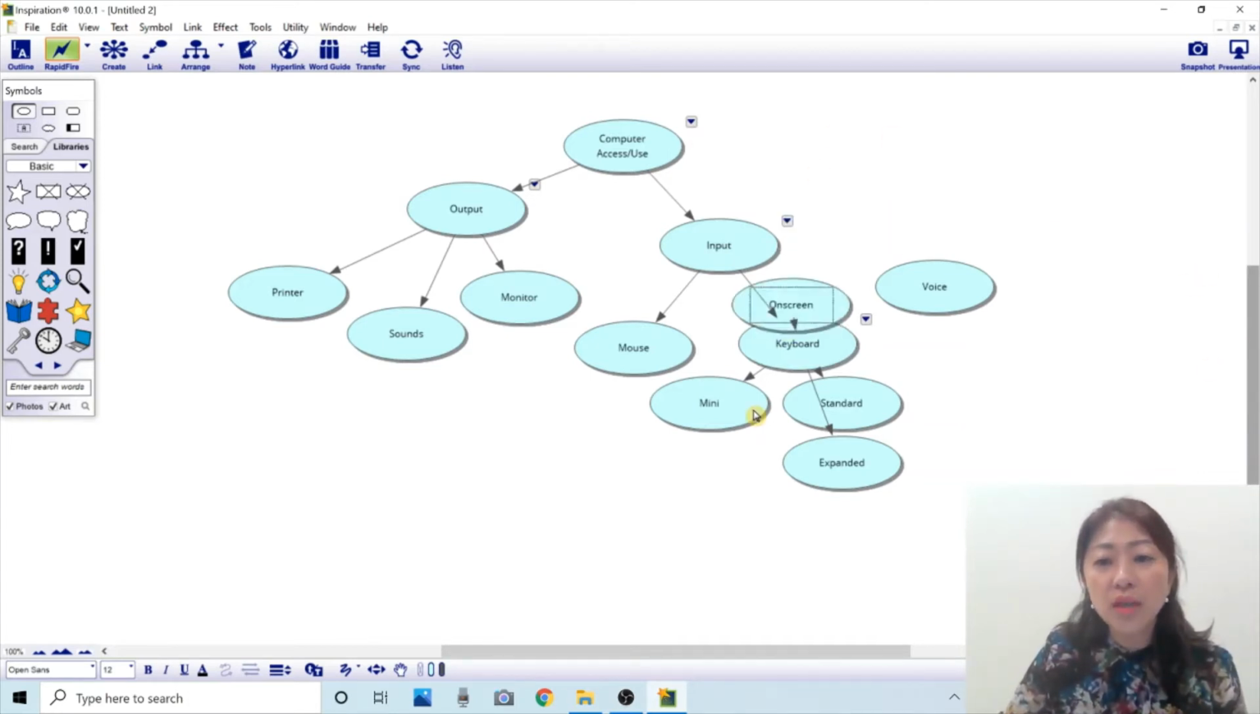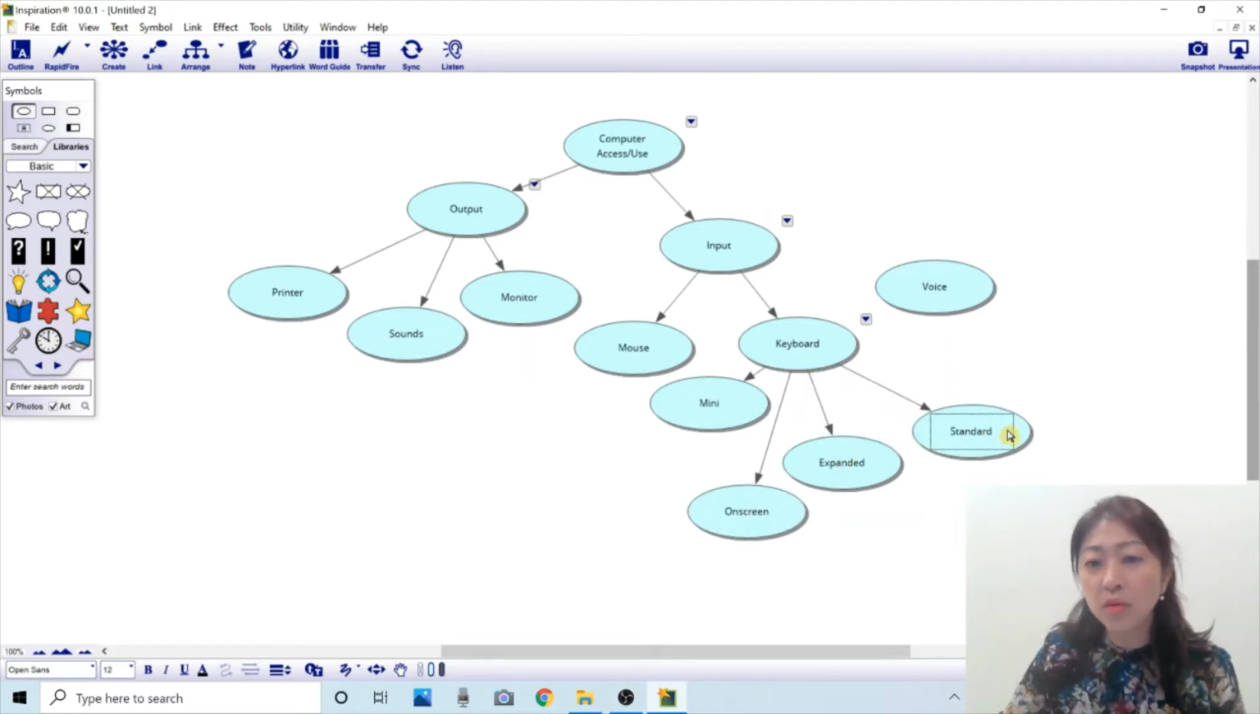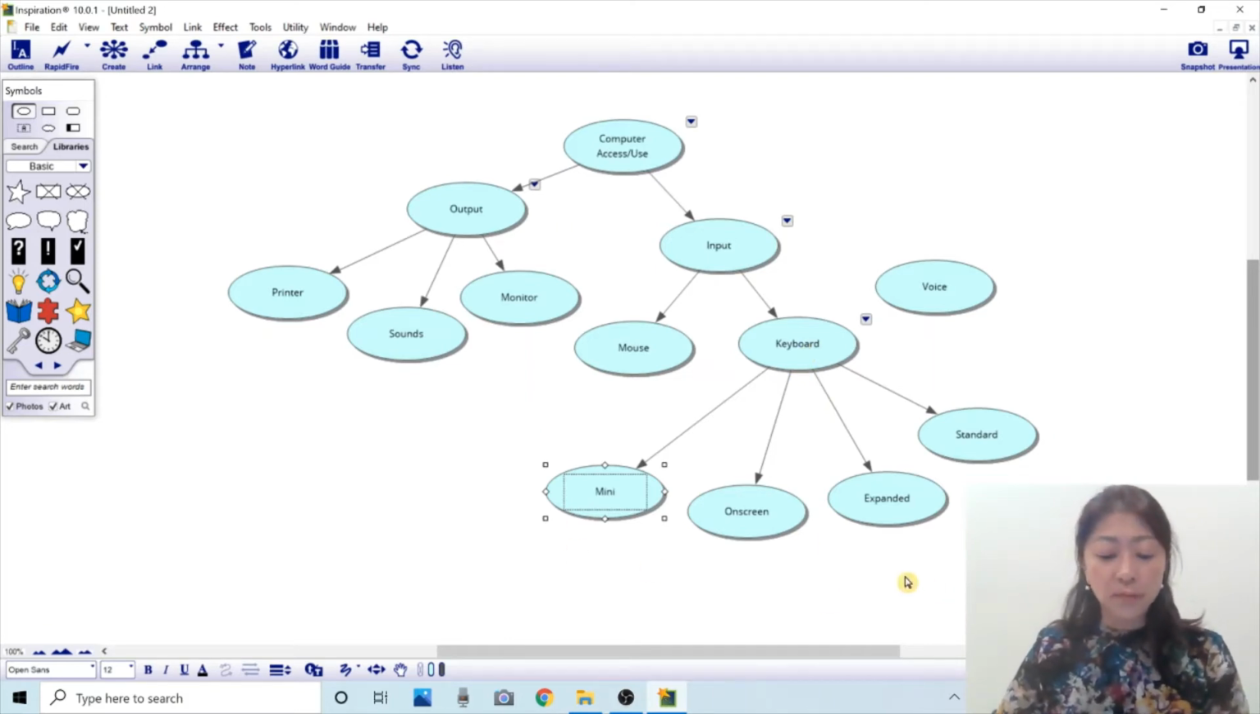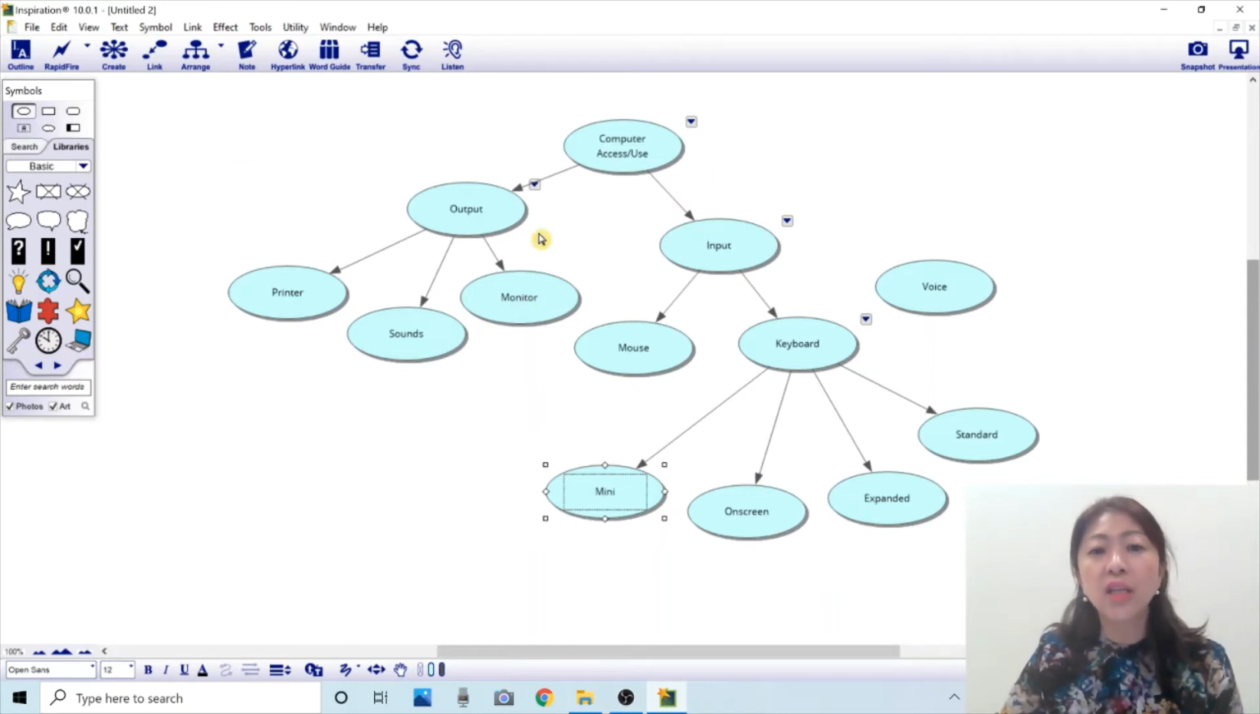Now you can see I can click and move around the bubbles. These kinds of keyboard belong to the keyboard bubble. It goes under keyboard. So I used rapid fire and threw out ideas that go with each of the topics or subtopics.